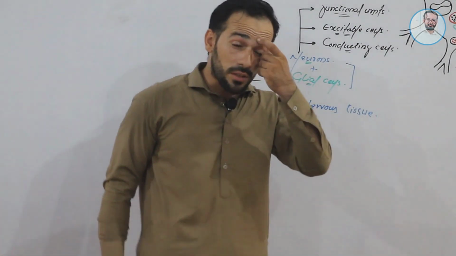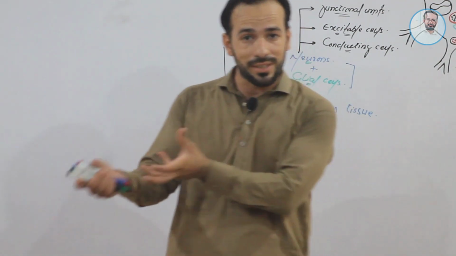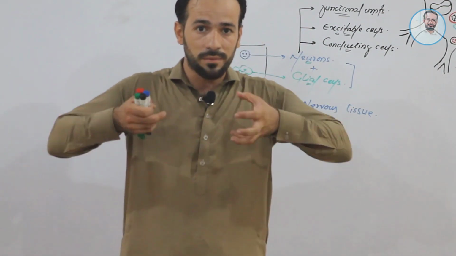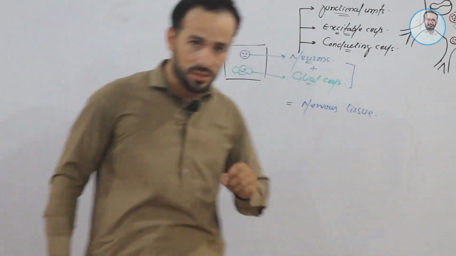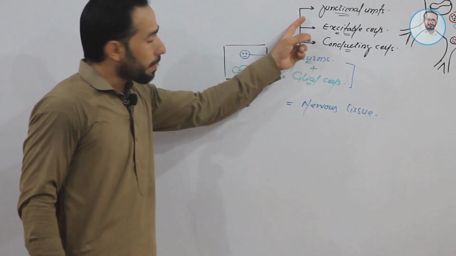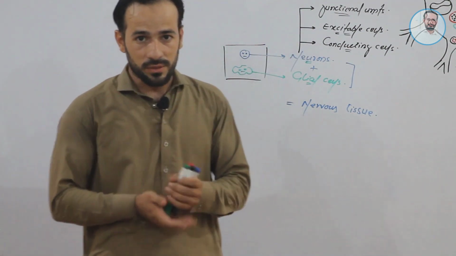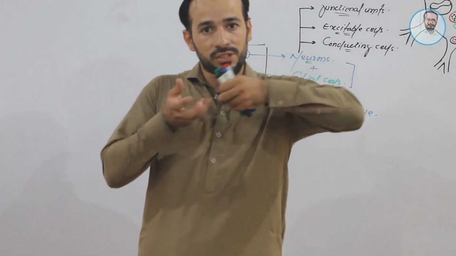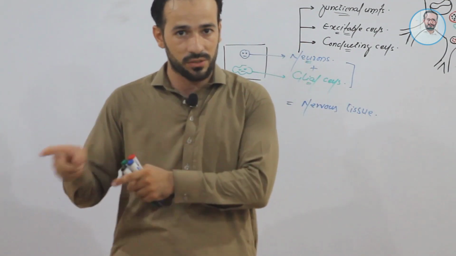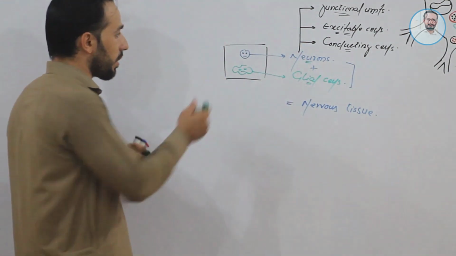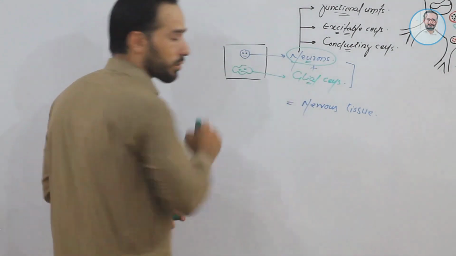Friends, as we know, the function of our nervous system is to conduct messages from different parts of the body towards the central nervous system and bring back messages to the effector organs, right? These functions, carrying messages towards the central nervous system and bringing back orders, are carried out by neurons.